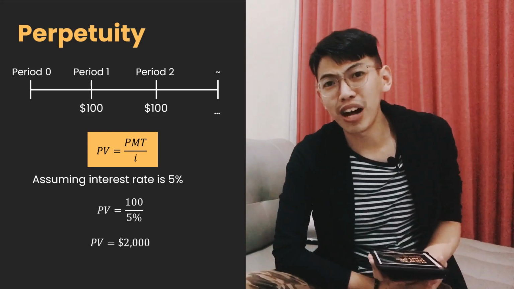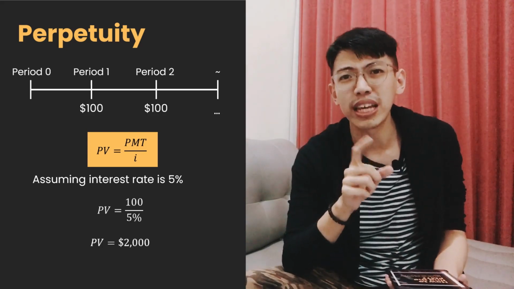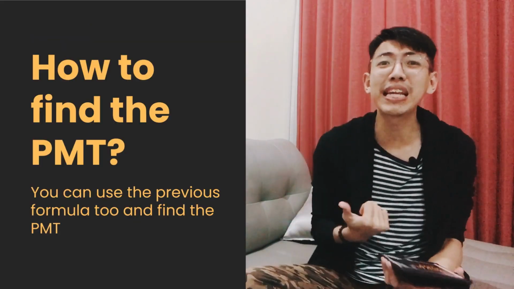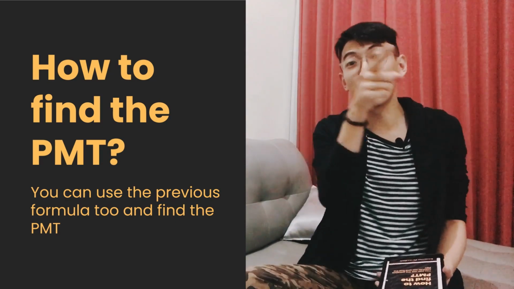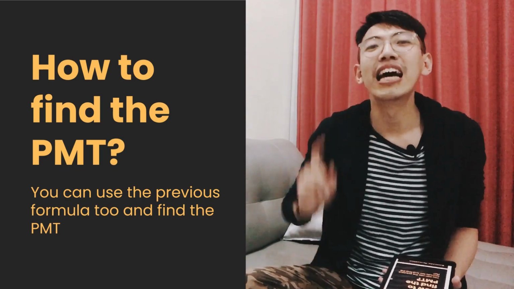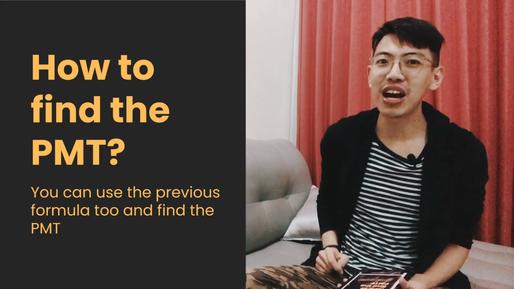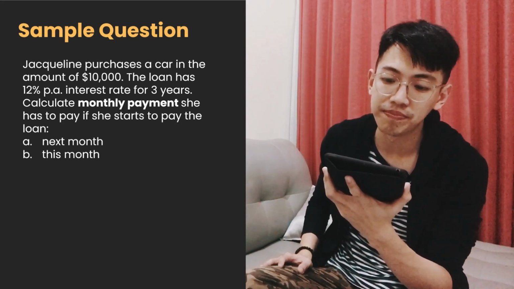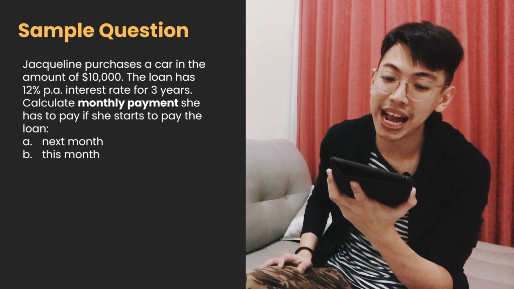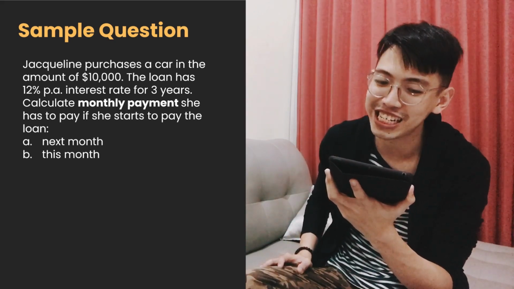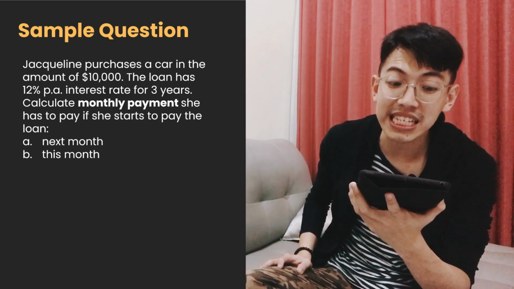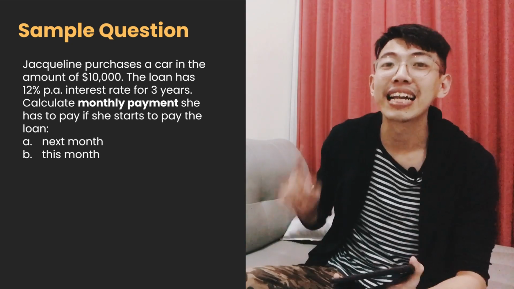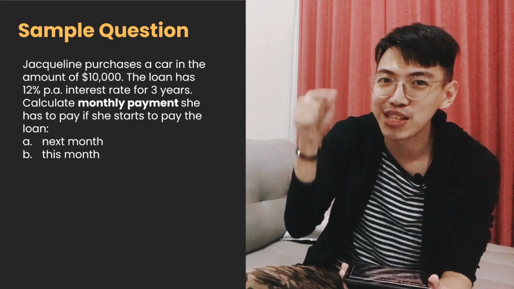Wow, you have known how to calculate present value and future value of annuity. The next question is, how if I want to calculate the PMT? Of course, you can use the previous formula too and find the PMT. I'm still confused. Okay, let's try a question. Jacqueline purchased a car in the amount of $10,000. The loan has 12% per annum interest rate for 3 years. Calculate the monthly payments she has to pay if she starts to pay the loan A. Next month, B. This month.